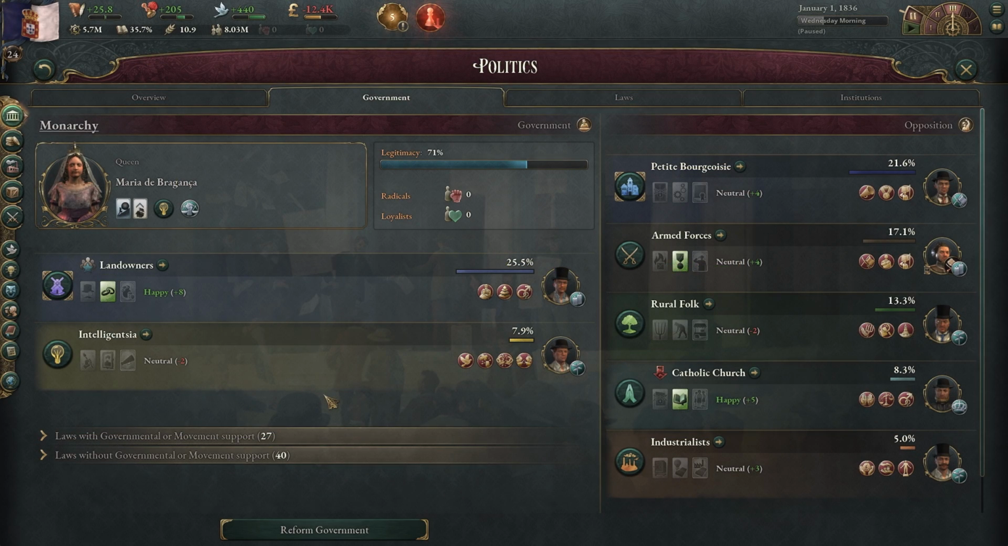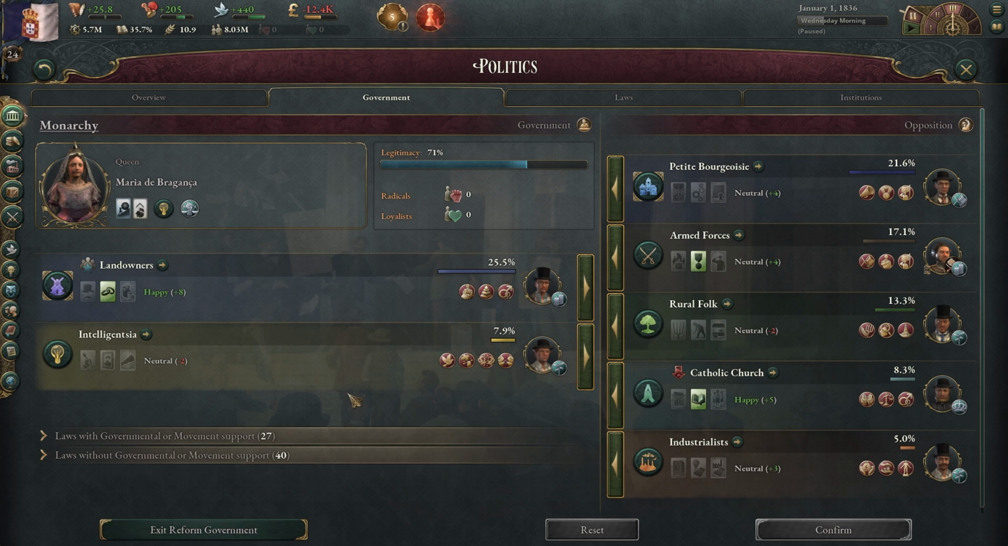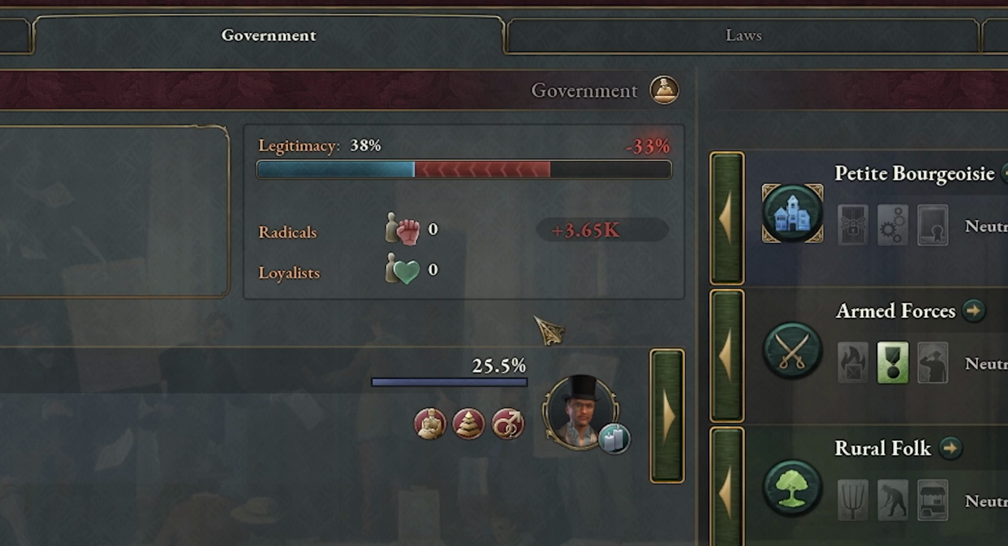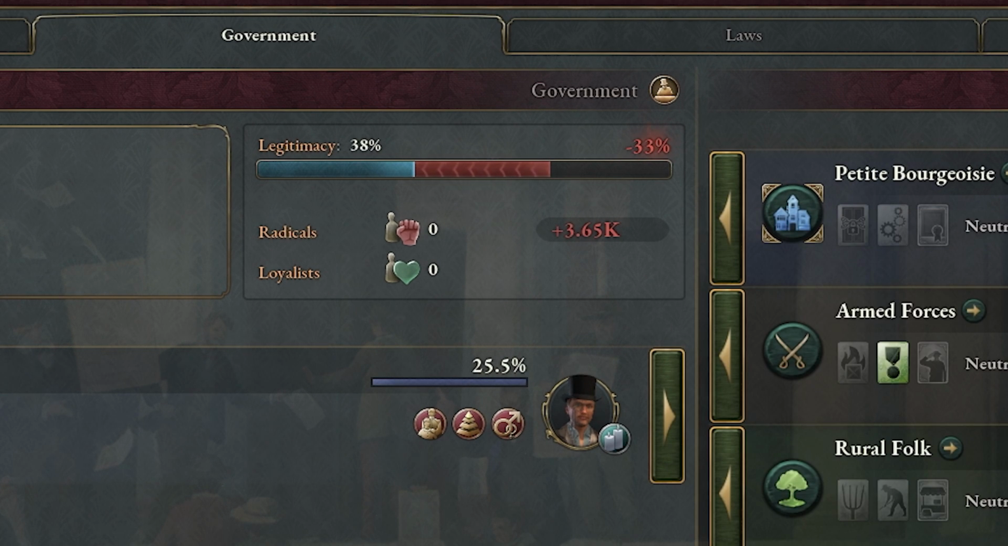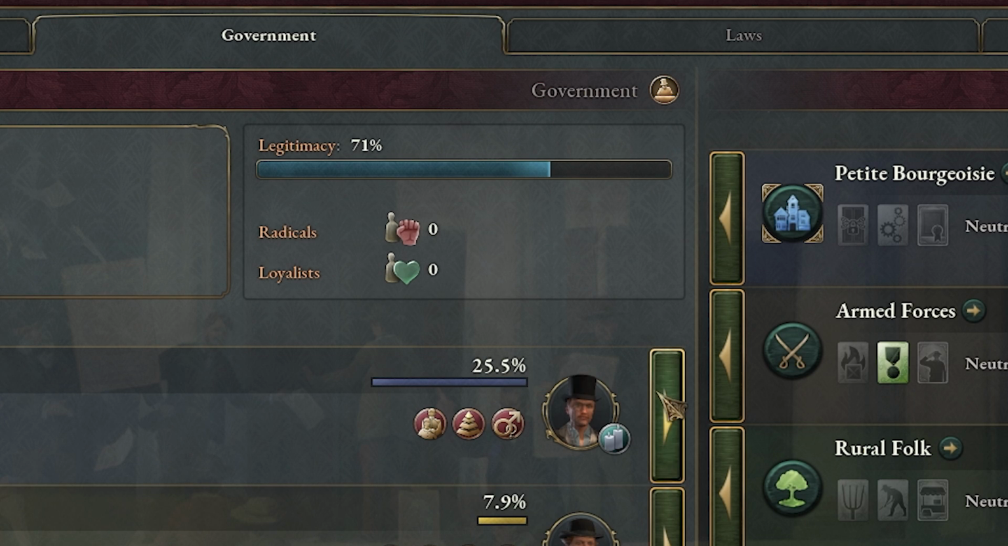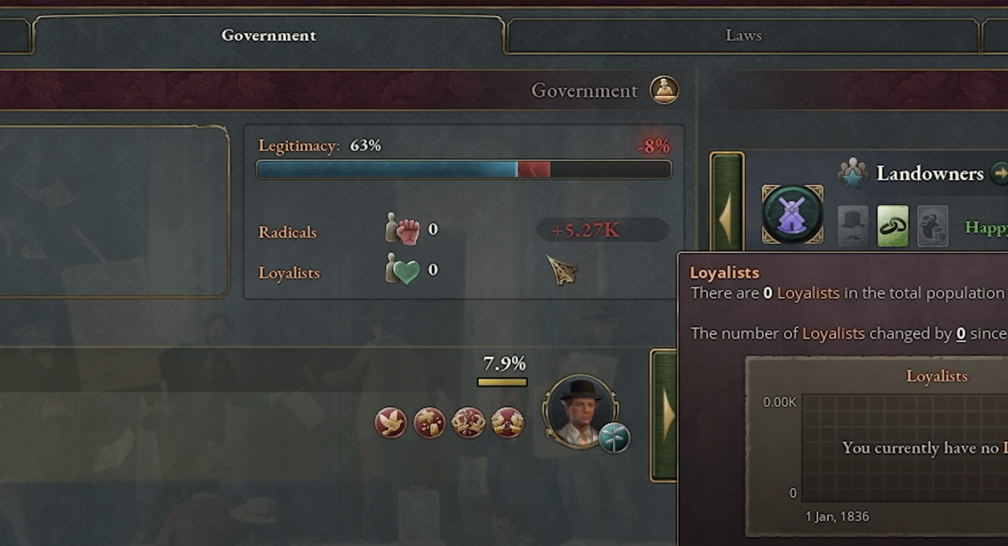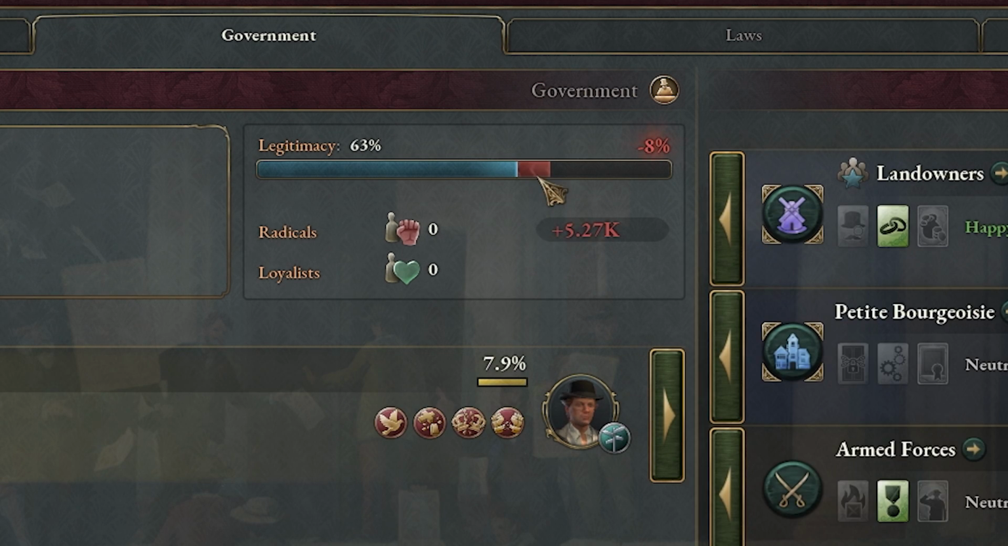So how do we change our government and add different interest groups in? Well, you can click the Reform Government button down below. But what you need to be careful about is when you remove interest groups from your government, you are going to produce radicals. So you can see here we have 3,000 radicals will happen if we remove the intelligentsia. If we decide to remove the landowners, it'll be even more. It'll be close to 5,000. And our legitimacy goes down, and you can see the changes here.